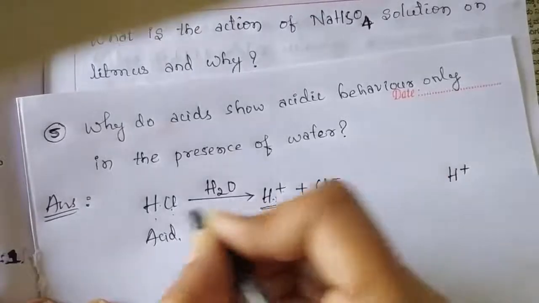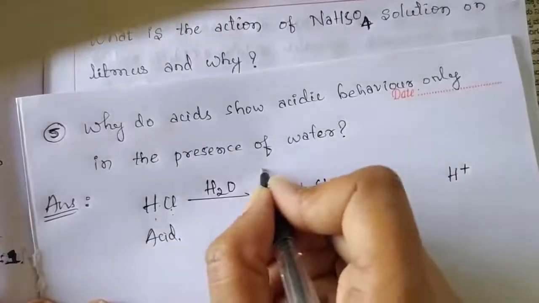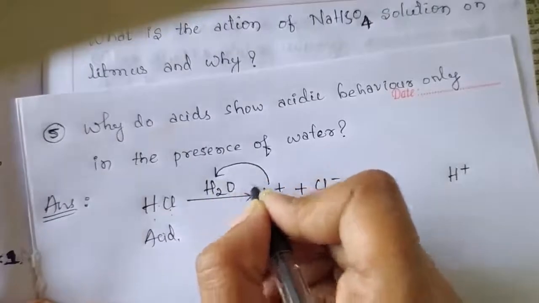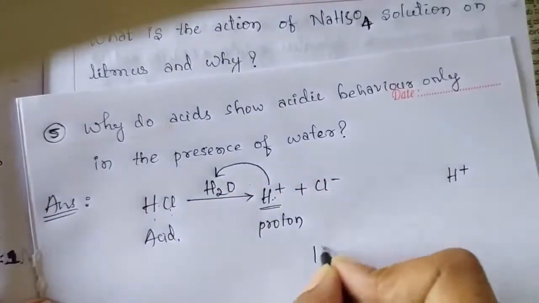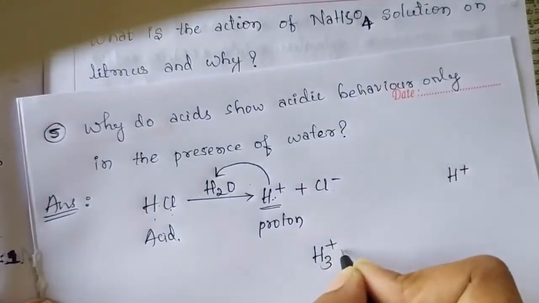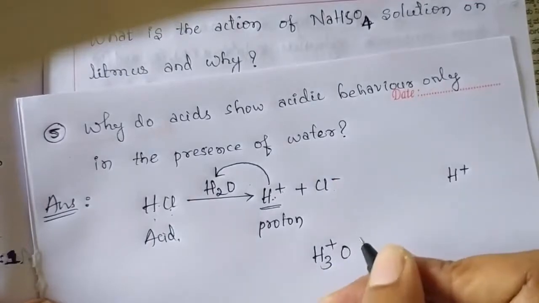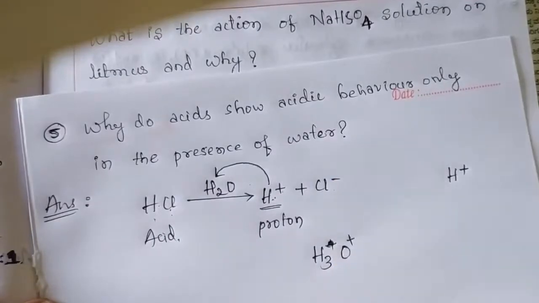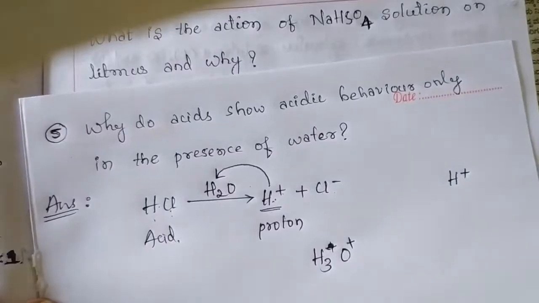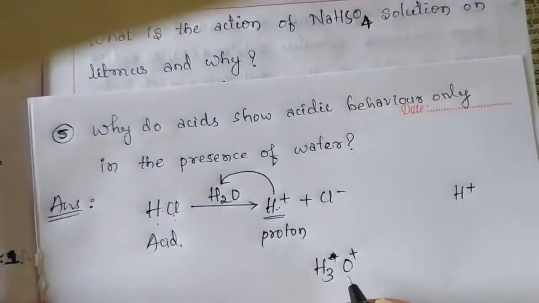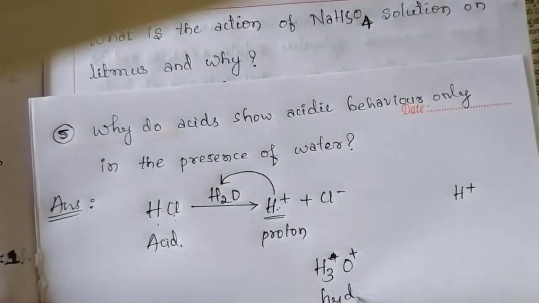This hydrogen ion released by the acid will combine with one water molecule and it will form hydronium ion.